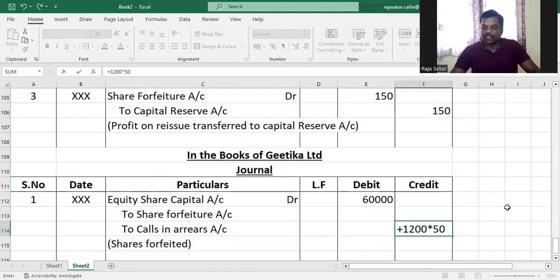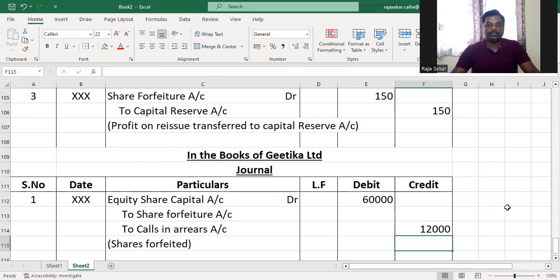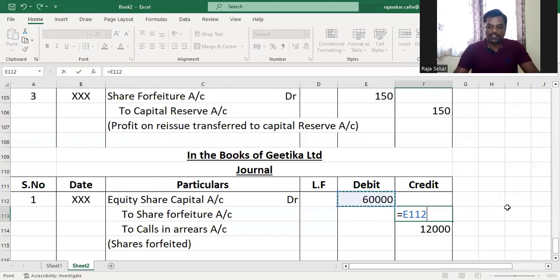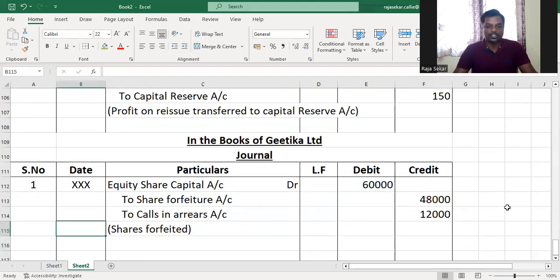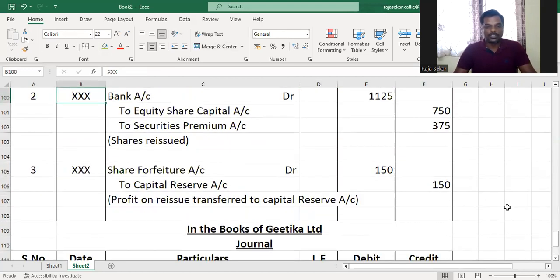1200 shares have been forfeited. 10 rupees is the amount that has not been paid up. So that is your calls in arrears. So what will be your share forfeiture account? The amount paid will be 48,000, the balancing figure. Understood or not, my dear children?